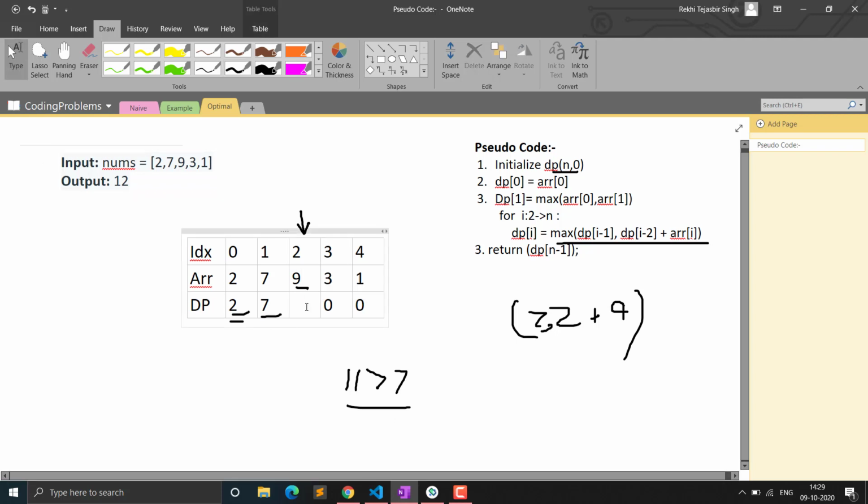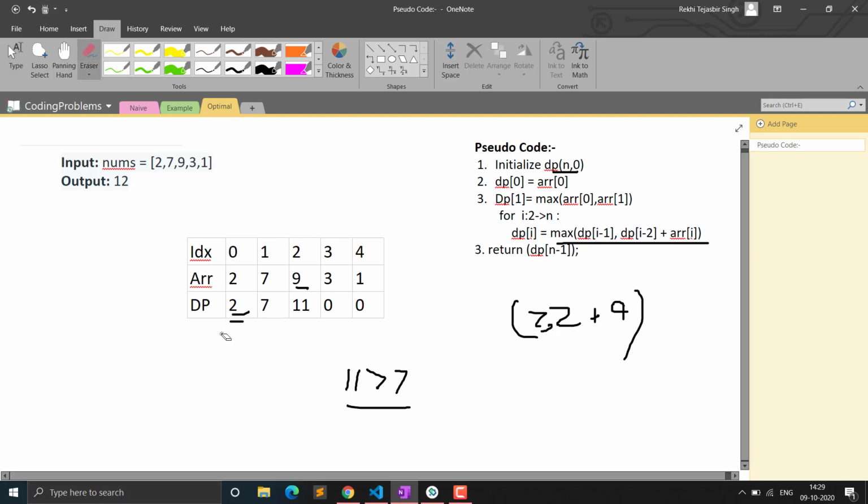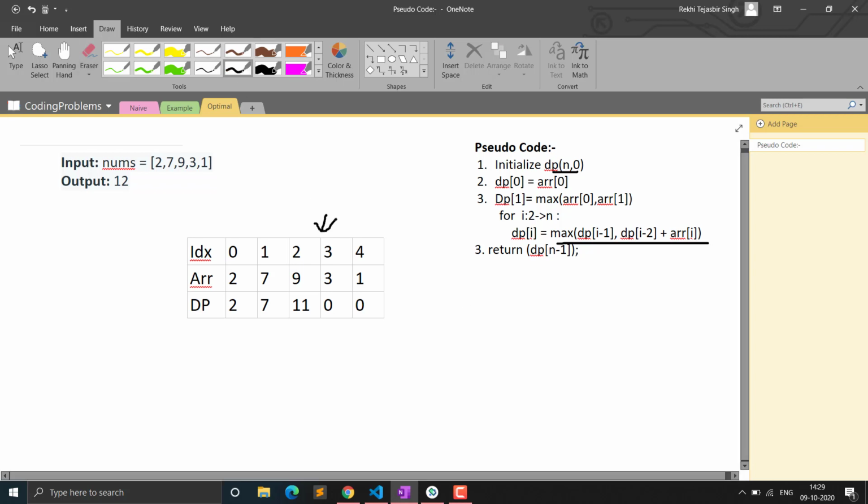Now I will come to this index. Let's erase this. Now you can see I will be at this index, and at this index our choice will be either we include this 3 and this 7. Sorry, I'm drawing with the mouse.